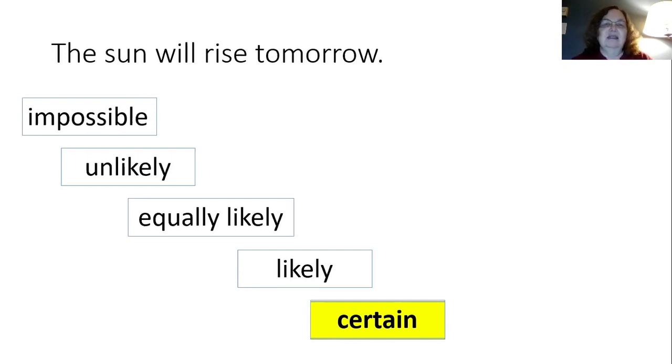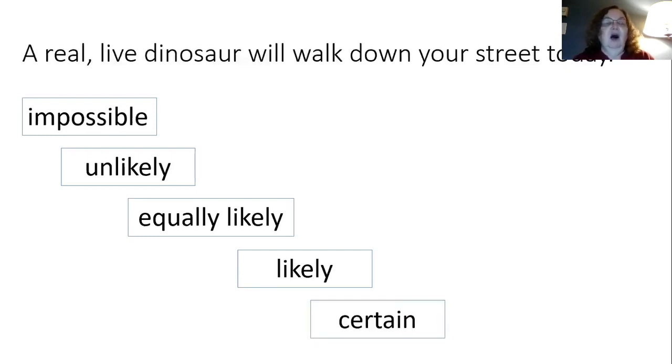Let's look at the next statement. A real live dinosaur will walk down your street today. What do you think? Impossible, unlikely, equally likely, likely, or certain? I know you were yelling, impossible, because there are no real live dinosaurs and none of them are going to be coming through my neighborhood today.